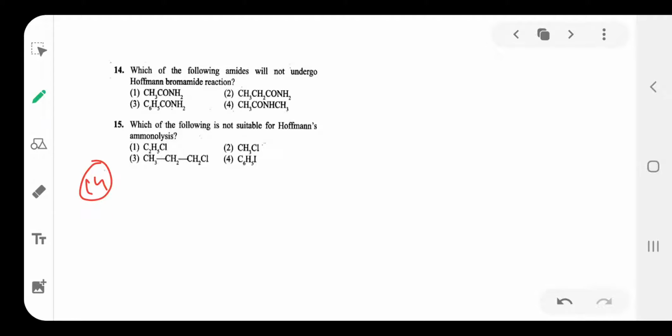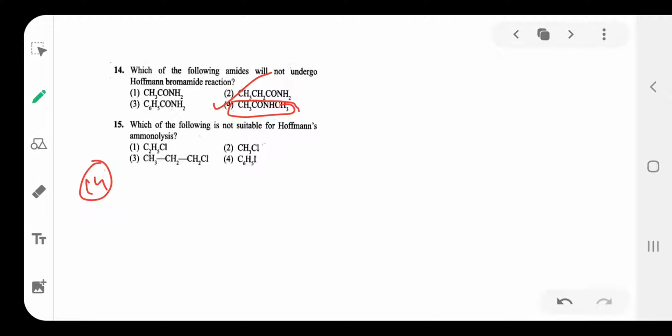Question number 14. Which of the following amides will not undergo the Hoffmann bromamide reaction? All primary amides, aliphatic amides and aromatic amides, are involved in the Hoffmann bromamide reaction. But N-substituted amides are not involved in the Hoffmann bromamide reaction. Remember that point.